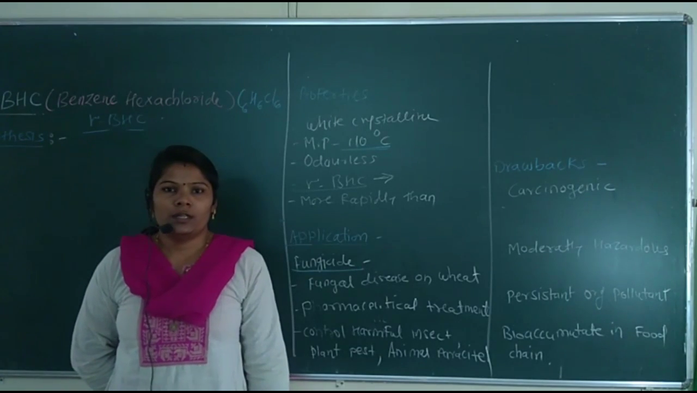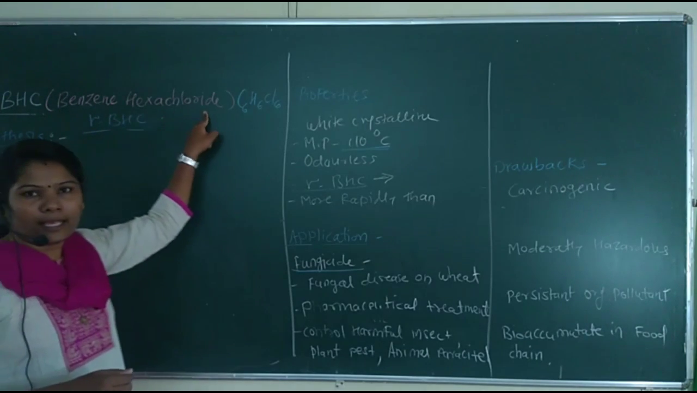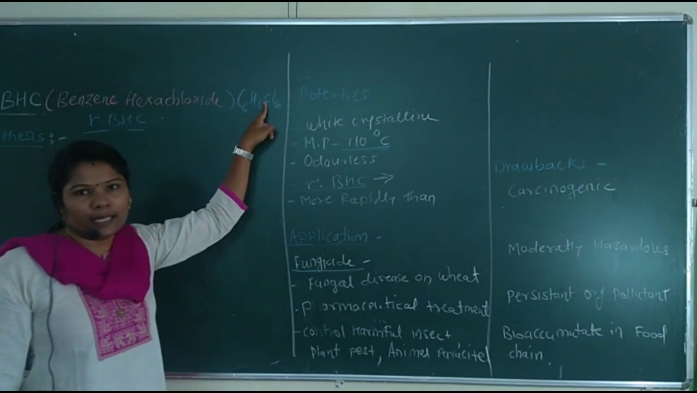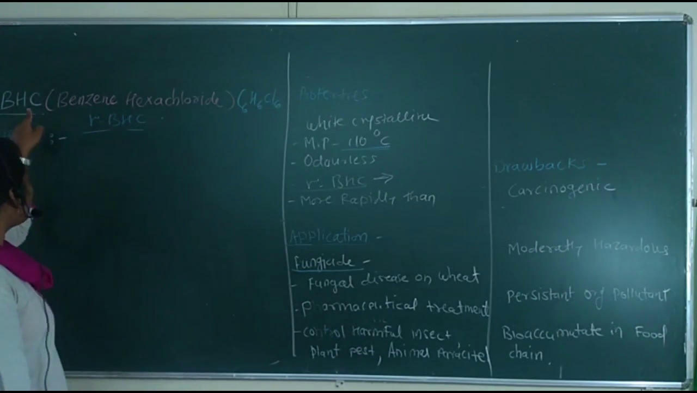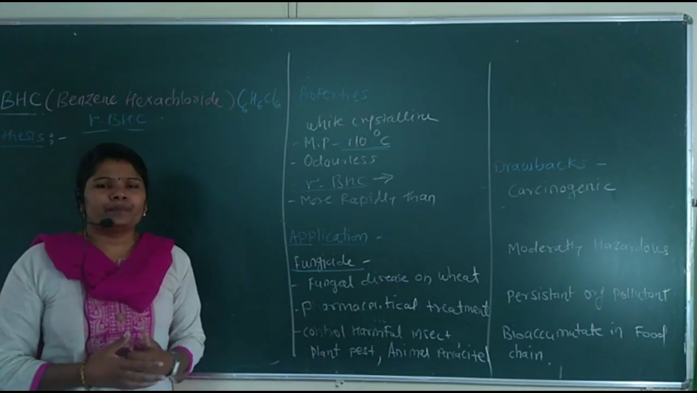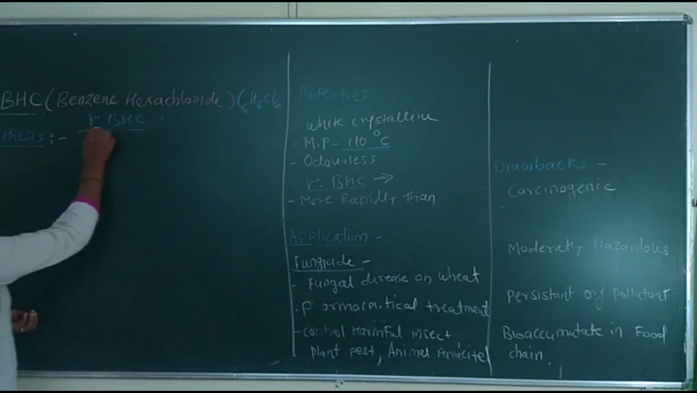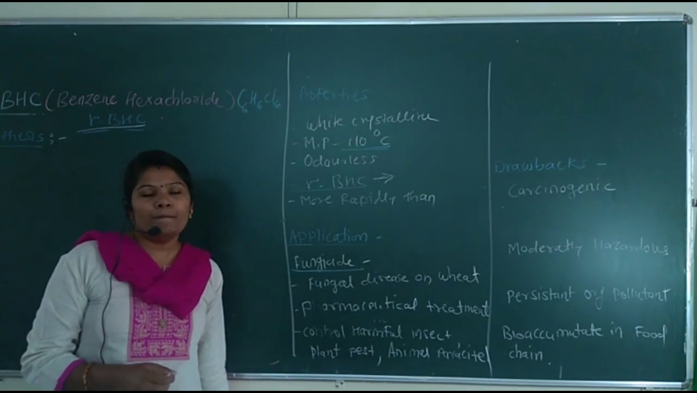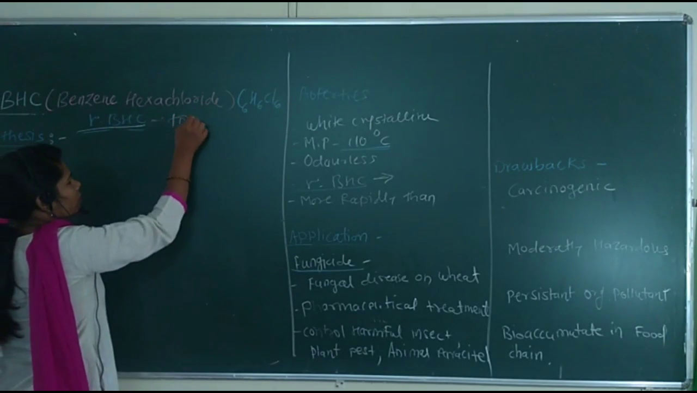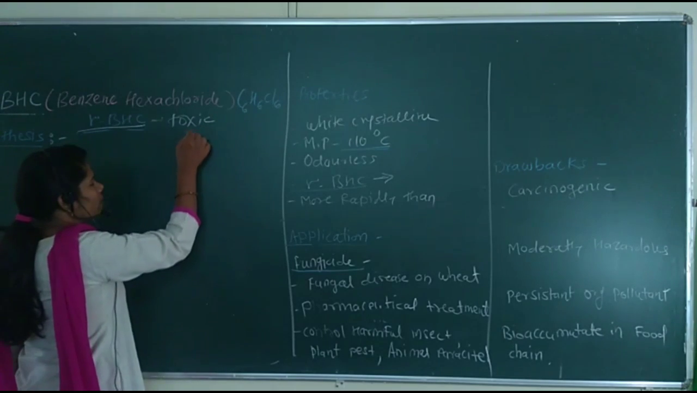I am going to teach you the agrochemicals. Today's topic is BHC, that is benzene hexachloride, having the formula C6H6Cl6. This BHC is used as a pesticide, but there are 8 isomers of this compound. Only the gamma BHC is useful for pesticides because it is very toxic.